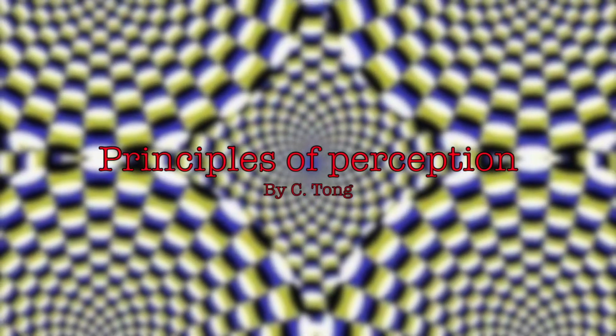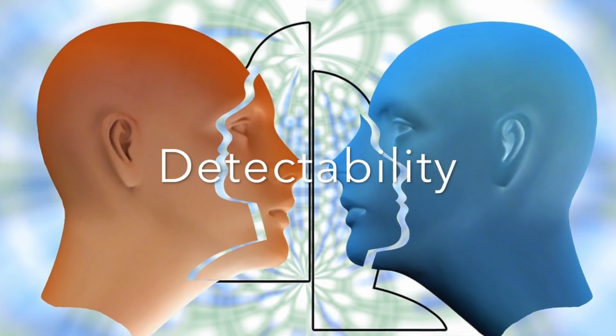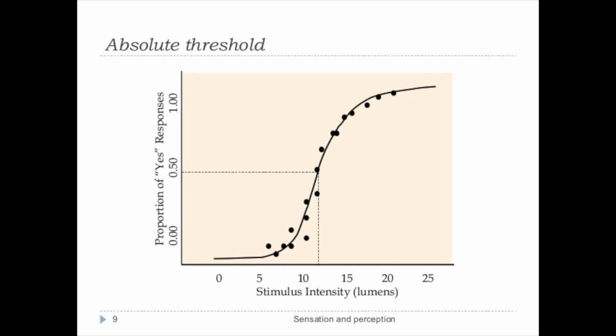The principles of perception. These include detectability, which is the measuring of detection. How much of a stimulus can I sense? The more intense the stimulus, the more likely it can be detected. Detection, or absolute threshold, is the intensity required for detecting a stimulus. The lower the threshold, the greater the sensitivity to detection.